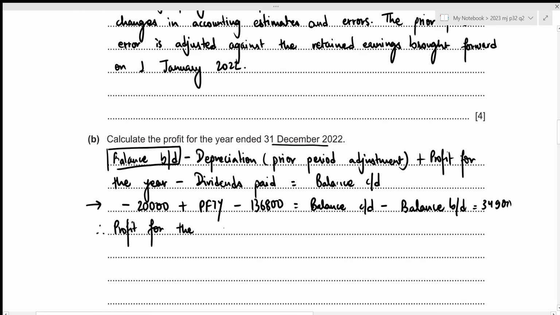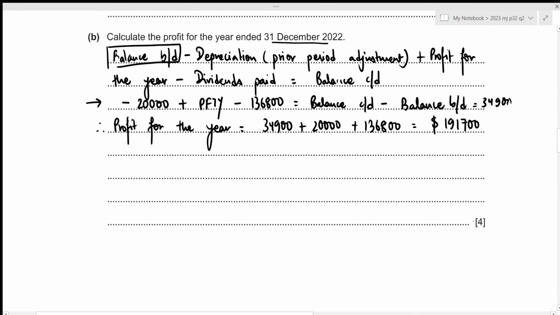We just start with the increment amount of 34,900. We then add 20,000, and we also add 136,800, which results in our profit for the year to be 191,700. That's all for the second part of this question. We can now move towards the third one.